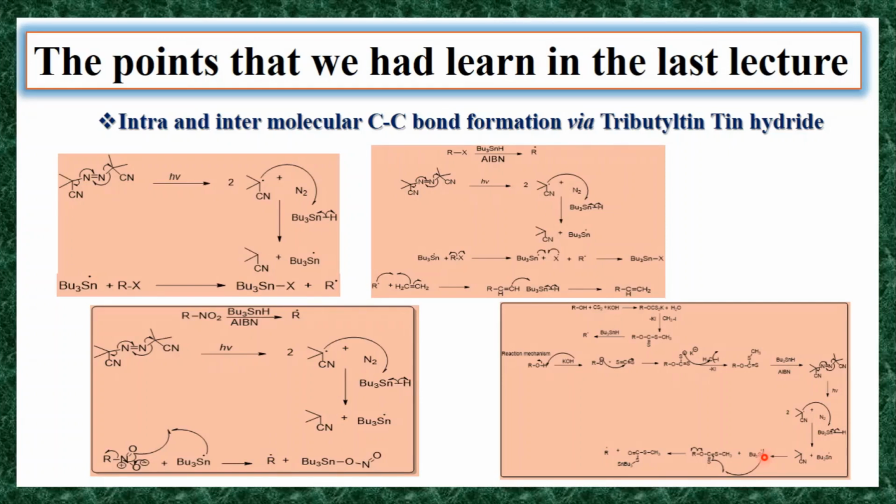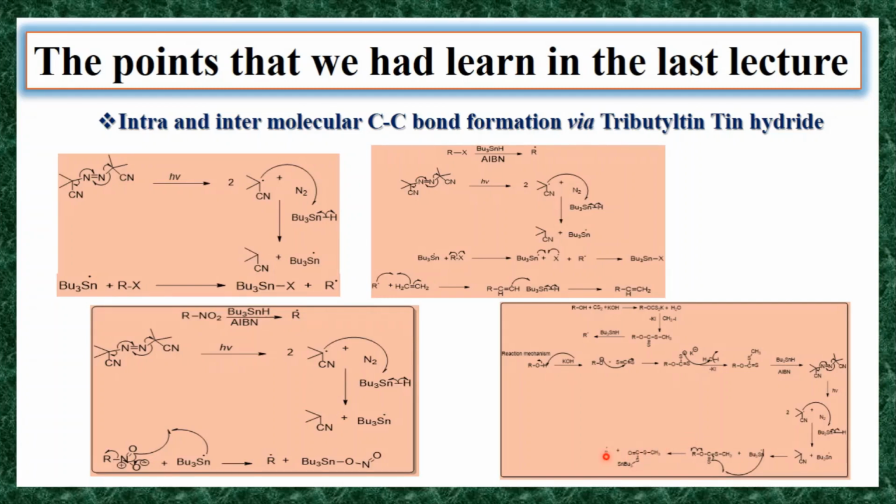Then in the next step, this tributyltin radical reacts with the xanthate. The xanthate has a carbon-sulfur double bond, so that bond undergoes homolysis and the tributyltin radical forms a bond with that sulfur. In the same way, homolysis of the RO bond takes place, generating an alkyl radical and an O radical. Then the O radical and the C radical form a double bond, so you get this compound with the tin-S-C double bond, and it generates the R radical.